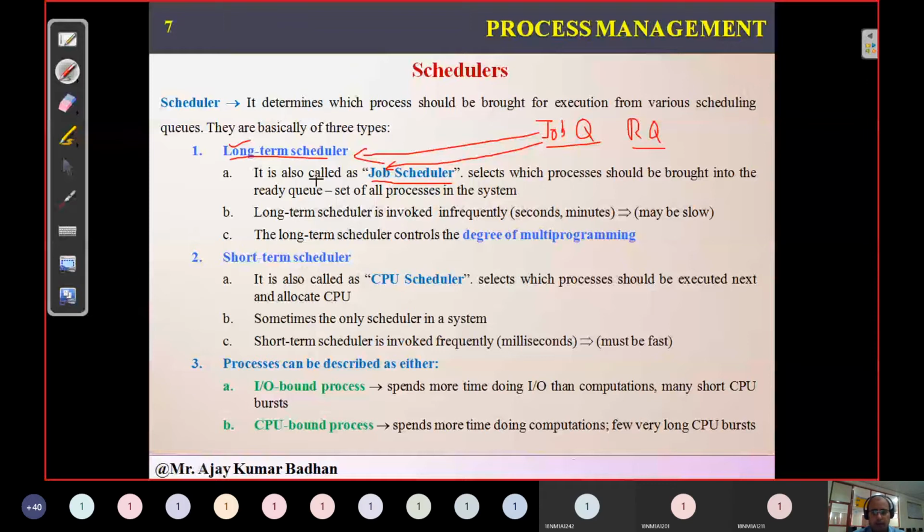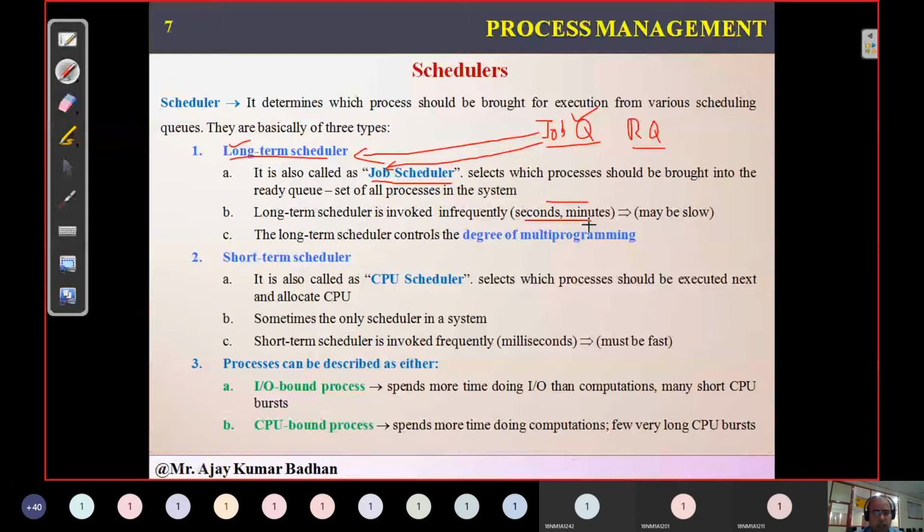But here long-term does not mean a very long time. It's just a fraction of minutes. Each time it selects processes from this pool, it's around minutes. Maybe first 1 minute it selects, after 1 minute again it selects, again after 1 minute it selects. That is what the long-term scheduler represents.